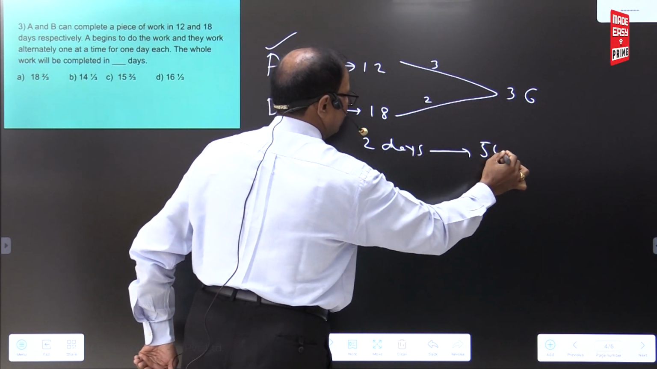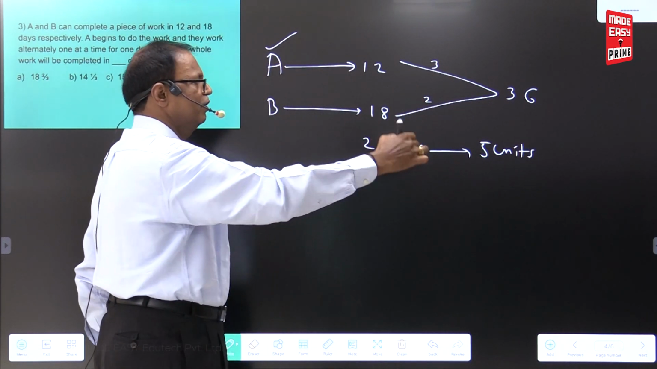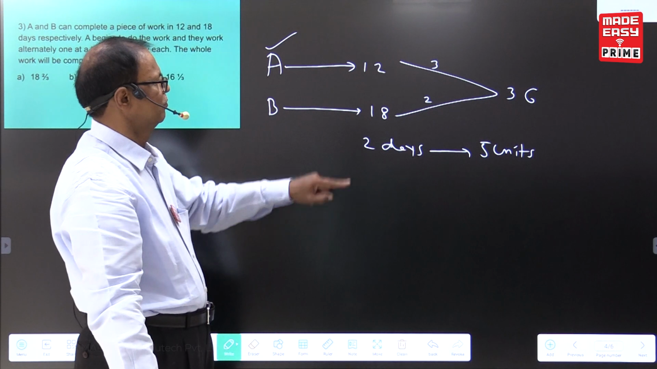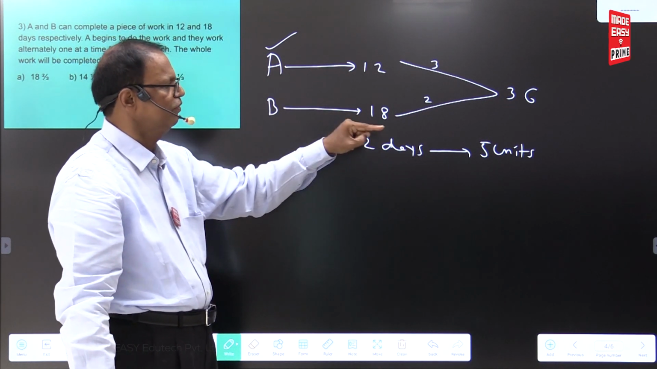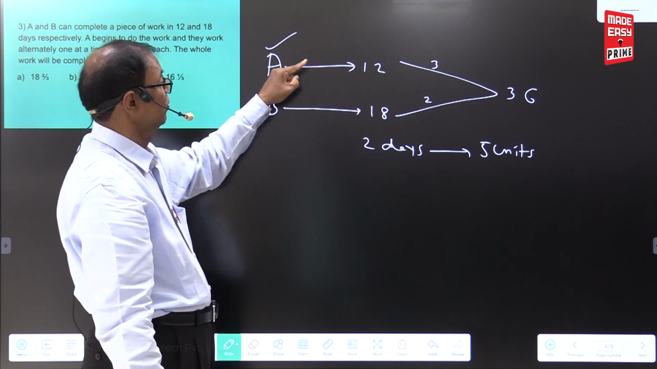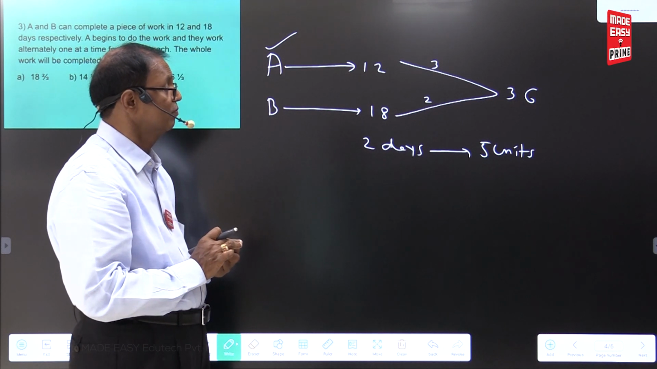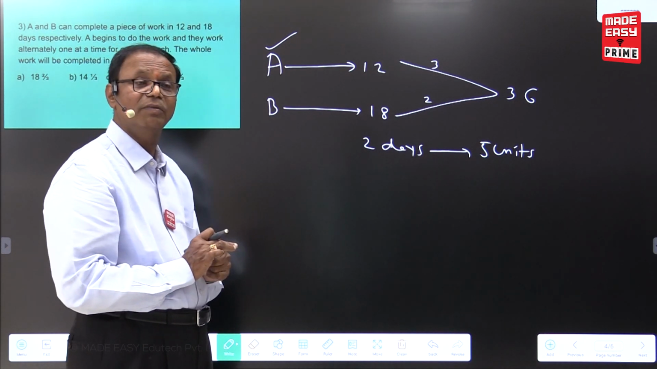2 days, 5 units work. What is the meaning of 5 units? 3 plus 2. First day, second day, 2 days. Practically, A first day work is 1 by 12. B second day work is 1 by 18. But we are writing a short method.